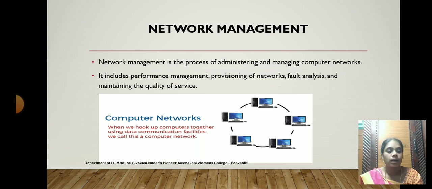We have an operating system that has to administrate and manage that processing, which will be handled by the network management system. It includes performance management and provisioning of networks, fault analysis, and maintaining the quality of service. These are all the basic things which will be provided by the network management services. Whenever the system is in a connected state, we can share data and access data from other devices without any external activities. That is the main theme for network management.